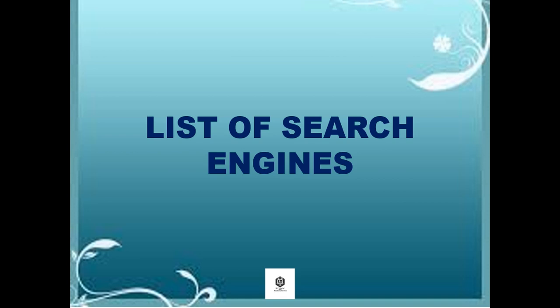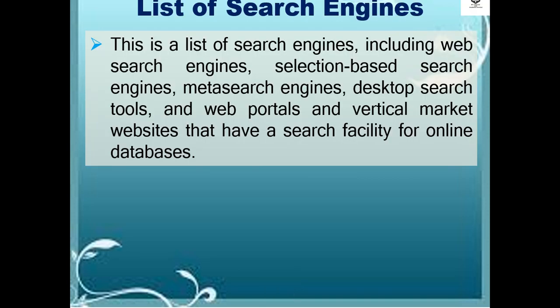Hello everyone! Today we will have a new lesson about lists of search engines. This is a list of search engines including web search engines, selection-based search engines, meta search engines, desktop search tools, and web portals and vertical market websites that have a search facility for online databases.